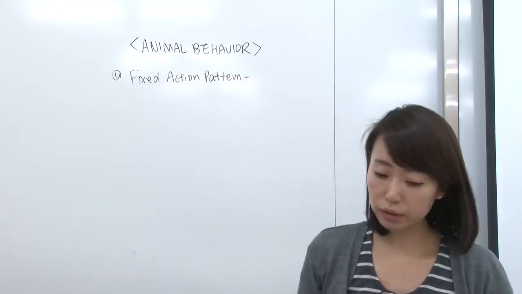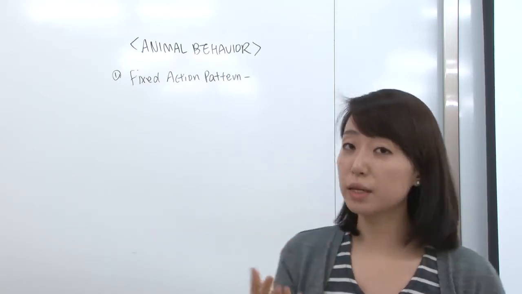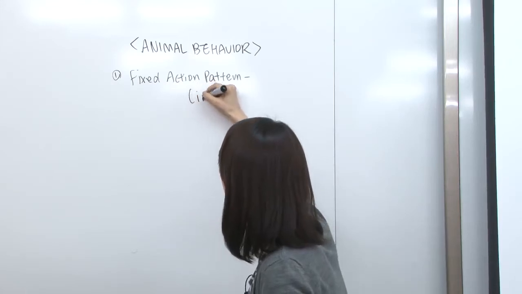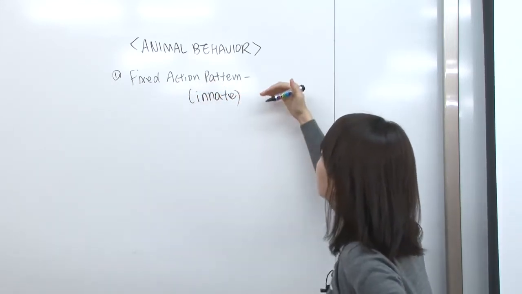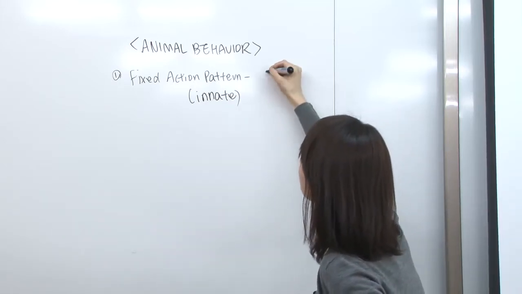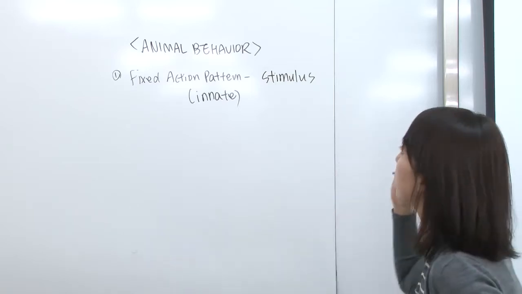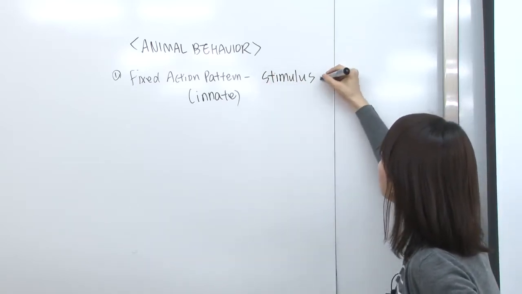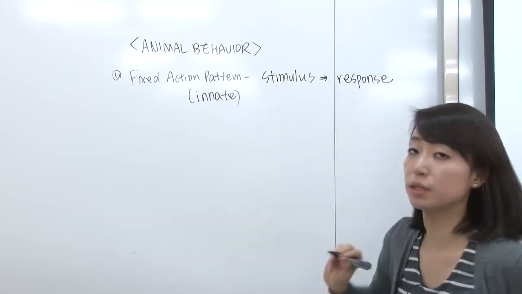A fixed action pattern is an innate behavior. There should be a specific stimulus from the outside, and then if there's a stimulus, there is a certain response to the stimulus.